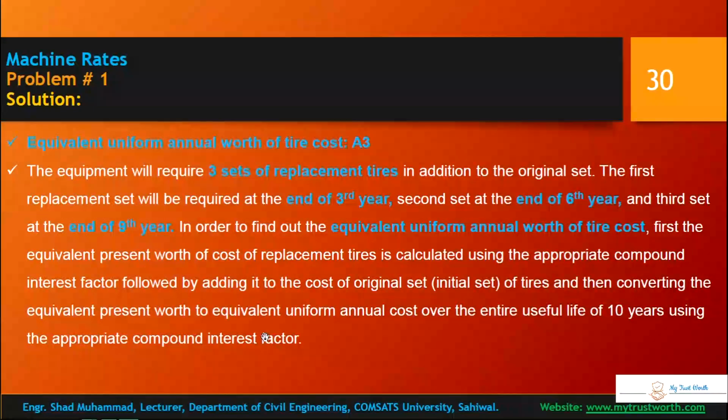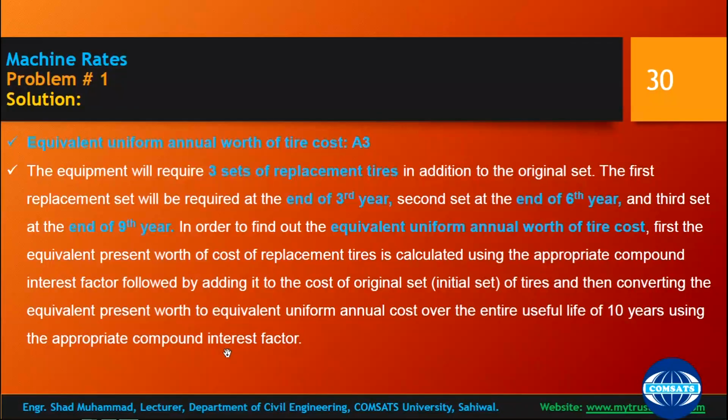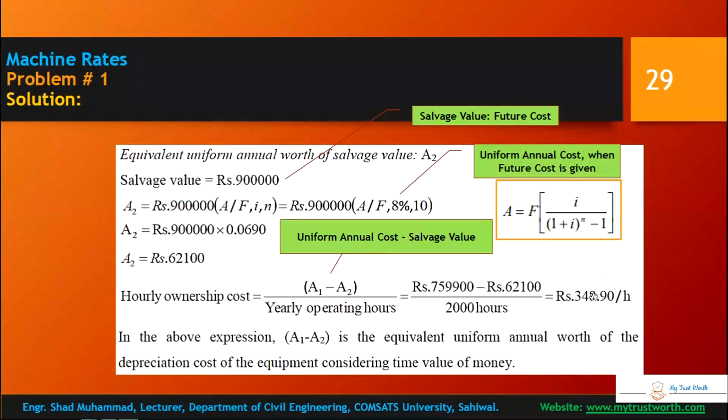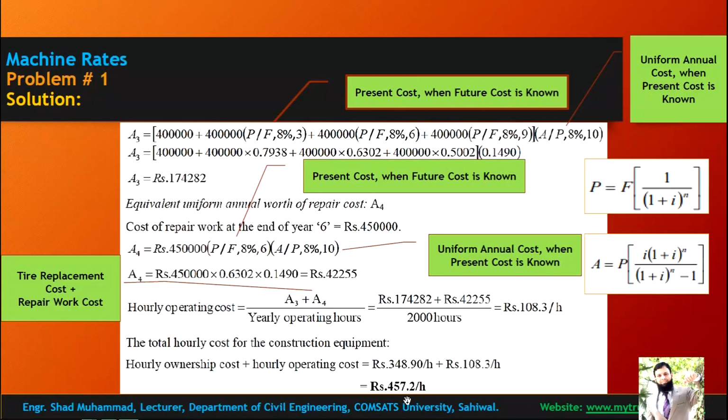So the question was the total cost per hour. That includes fixed cost plus operating cost. Fixed cost includes ownership cost, and operating cost includes the tires and repair work. So you need to add: the total hourly cost of the construction equipment is hourly ownership cost plus hourly operating cost. Ownership cost, which you calculated here, and operating cost, this one. You add them and you get the total hourly cost.